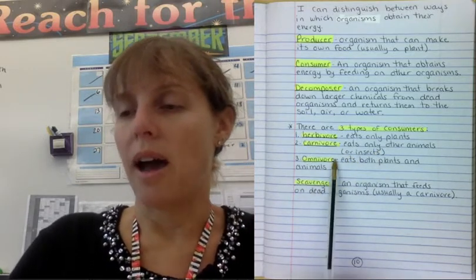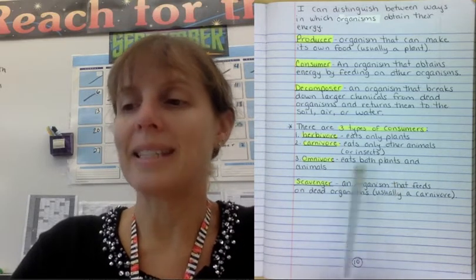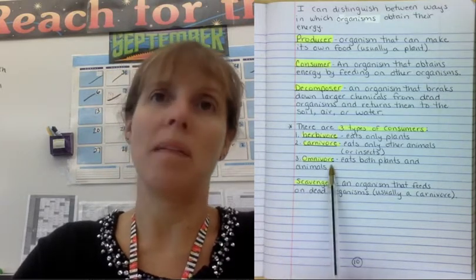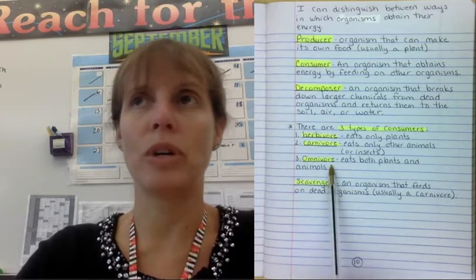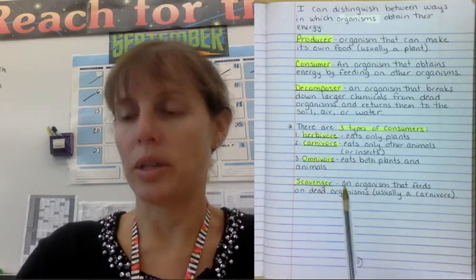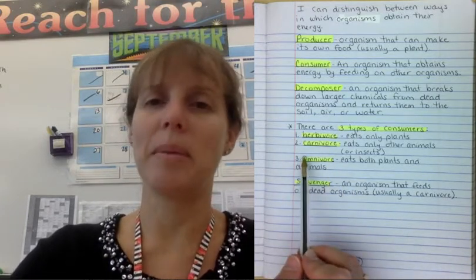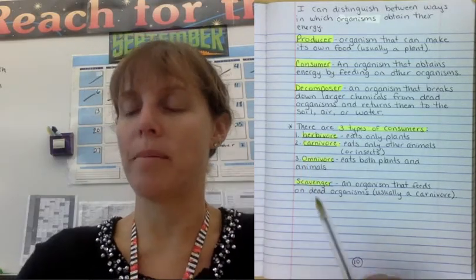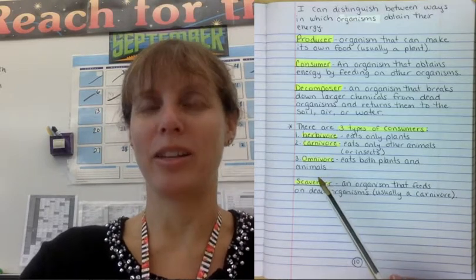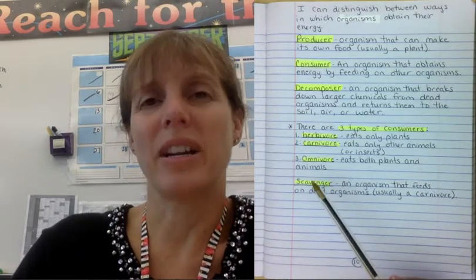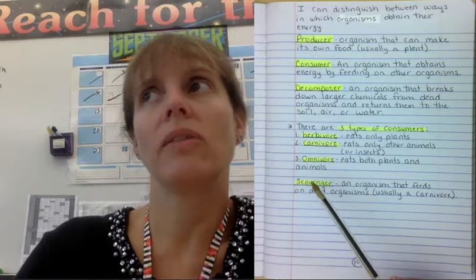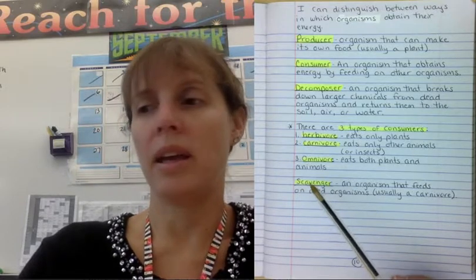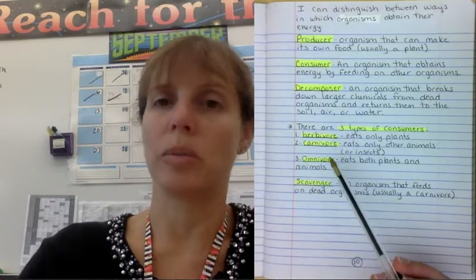The third kind is an omnivore, and an omnivore eats both plants and animals. So most humans are omnivores. We eat meat and we eat vegetables and fruits, and so we are omnivores. We eat everything. I kind of remember that because an O looks like an open mouth, eats everything. Put it all in your mouth, right? I hope you eat everything too. Maybe you're a picky eater. But we have vegetarians or vegans, and those people choose whether or not they eat meat or vegetables, right?